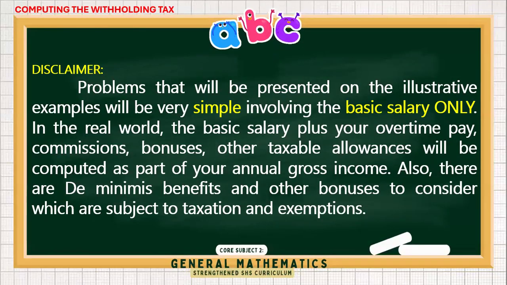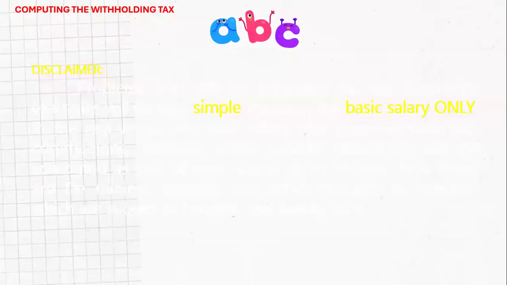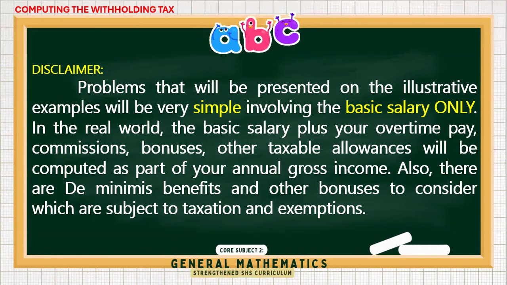There are also what we call the de minimis benefits. These are small benefits like the rice subsidy, uniform allowance, and even a birthday gift from the company. All of those are part of your de minimis benefits. The government allows a certain amount of these to be tax free. Not everything is taxed, but there are also benefits that are taxed.